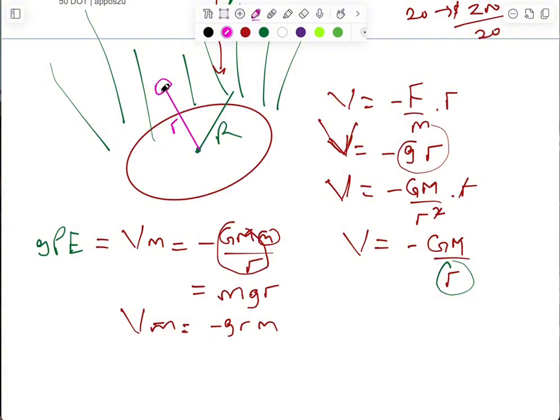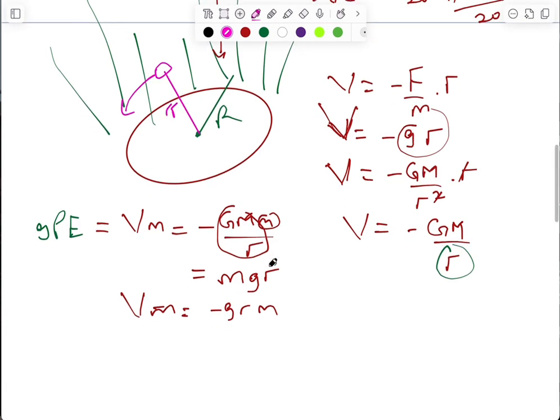As they are moving around the Earth, they are moving in a circular path, and the radius of that path is this r. So therefore, we look for a way for them to stay in orbit. The force that is responsible for keeping them in orbit is a centripetal force. And this centripetal force is simply the force of attraction between this guy and this guy.